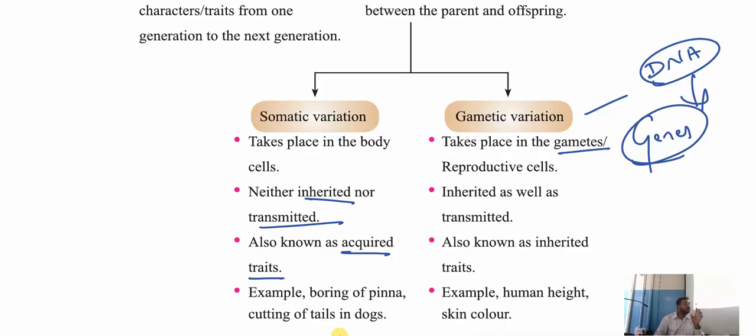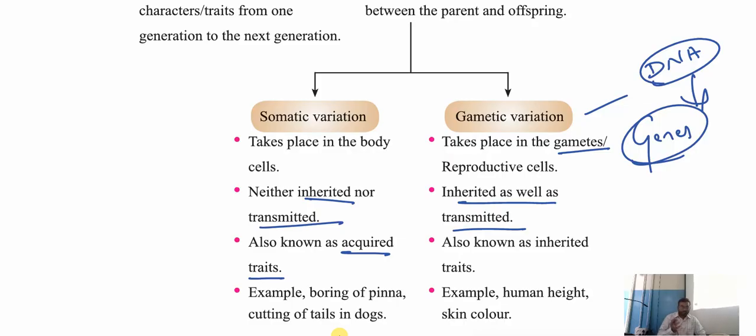The traits which come from the DNA of the cell are inherited as well as transmitted. We can inherit and we can also transmit. Understood? Example: the color of your eyes, your height, the nose, tongue, lips, ears, anything, your body features. You can compare them with your parents. Those traits are inherited. We have taken them from our parents.